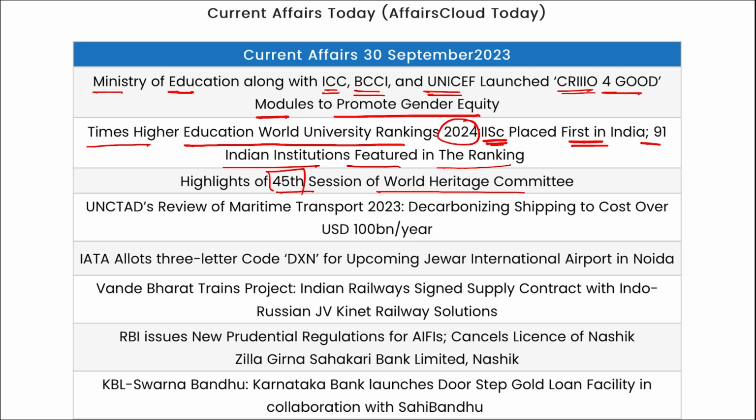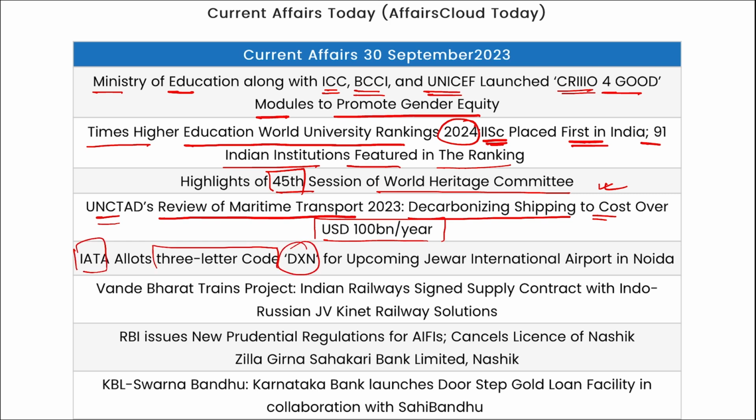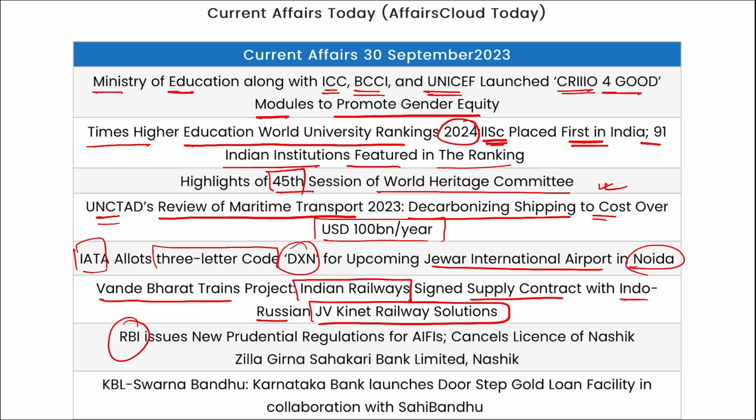The 45th session of the World Heritage Committee was held. UNCTAD's Review of Maritime Transport was released: decarbonizing shipping to cost over $100 billion per year. Then IATA has allotted the 3-letter code DXN for the upcoming Jewar International Airport in Noida, UP. For the Vande Bharat Trains project, Indian Railways signed a supply contract with the Indo-Russian JV Kinet Railway Solutions. RBI issued new prudential regulations for AIFIs and has cancelled the license of Nasik Zilla Girna Sahakari Bank Limited.